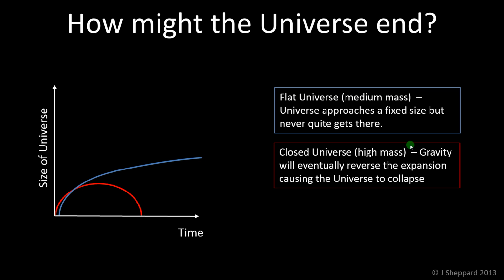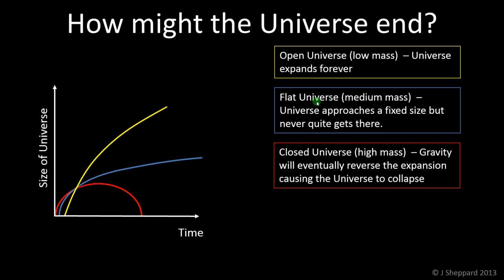That's one possibility. A second possibility, with a universe with a bit less mass in it, a medium amount of mass, is that the universe keeps expanding, approaching a fixed size, but you can see the expansion is slowing down. It's getting closer and closer to some size. It never quite gets there, but it also never stops expanding. So that's one of the possibilities with a bit less mass in the universe. And if we have even less mass, then the universe just expands forever. The expansion rate still seems to be slowing down, but it's not going to ever stop. It just gets bigger and bigger and bigger. So those are the three that are often quoted as being possibilities.